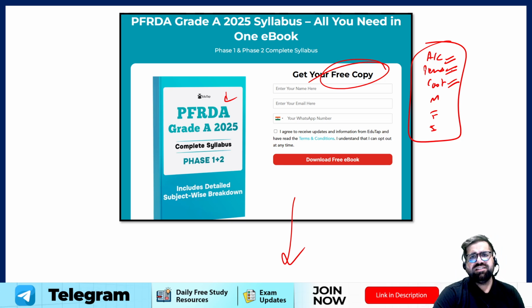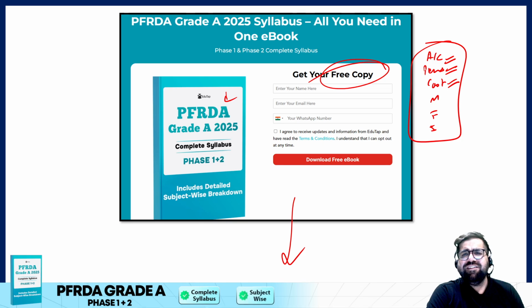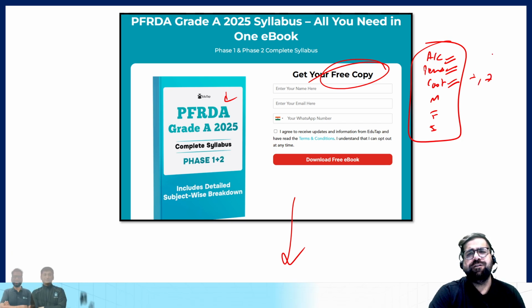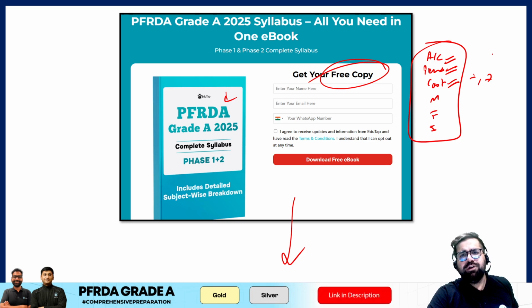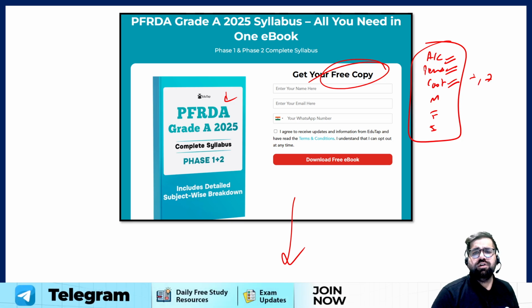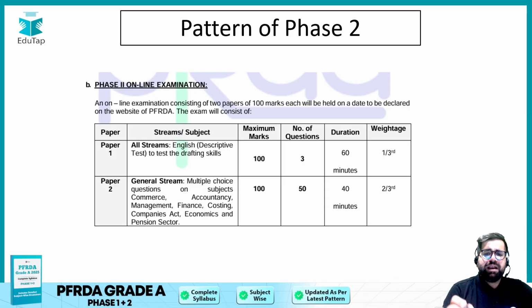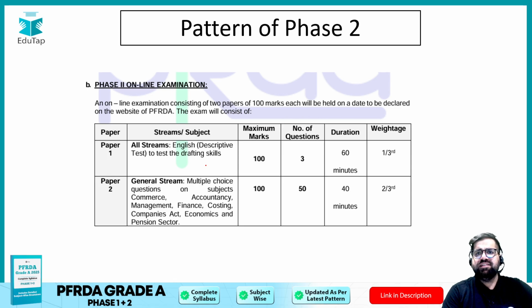Moreover, on our channel itself, we have released detailed videos related to the strategy for all these 7 components, and the book list for all these 7 components. So you can refer to those. I'm not repeating that particular stuff again, because I'm assuming that you will go and download this particular syllabus ebook, which will help you to gather a lot of knowledge. Okay, now we have discussed the pattern as well as the syllabus.